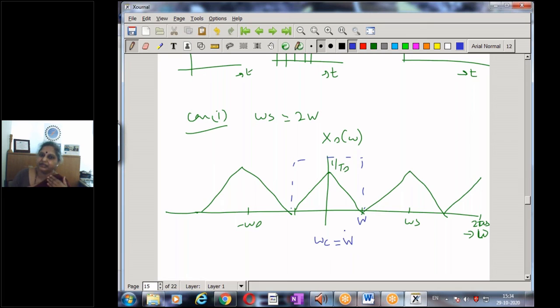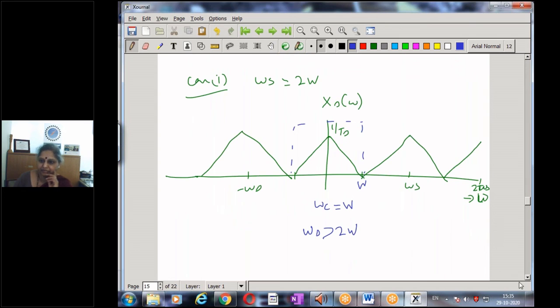But because it becomes difficult to design a practical filter with a sharp transition, in practical cases we normally set our sampling frequency omega s to be greater than 2 times W. So this is W, and omega s in this case is equal to 2W, and there is an overlap. It is possible to recover provided we have an ideal filter which passes all frequencies up to W and discards all frequencies greater than W. We can retrieve the signal.